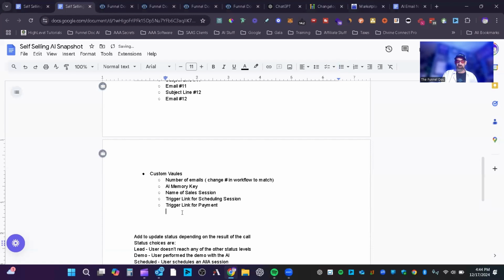These are the custom values you're going to need to add. Number of emails. I'll explain that to you later. It matches the number of emails in the workflow. So if you've got 365, you need to set this custom value to 365. AI memory key. Don't mess with that. I'll explain it when we get there. Just leave it alone. It's already set.